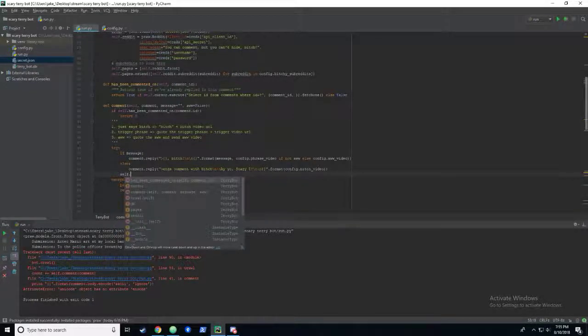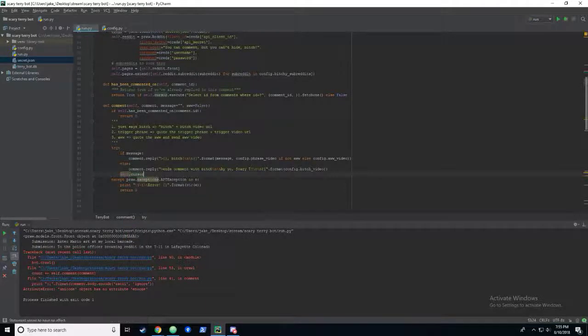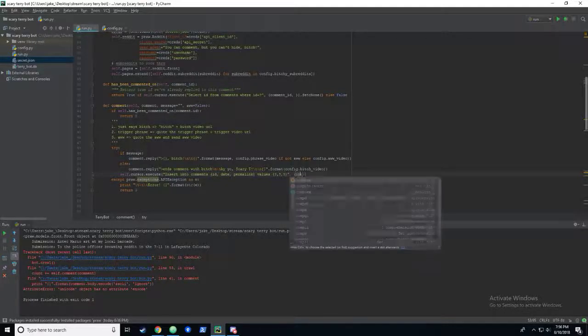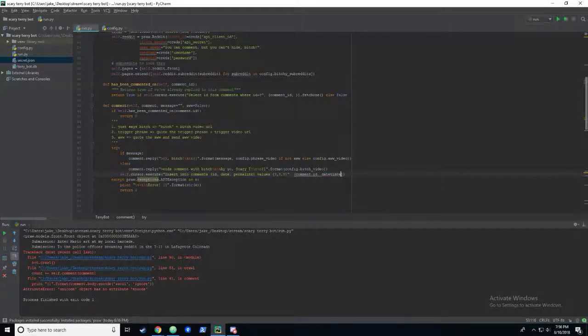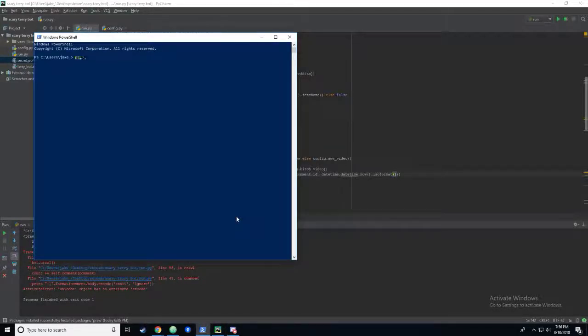Okay, and then what we need to do after that is submit a record into the database so that we don't hit it in the future and comment again. Right? Insert into comments. We'll pass the ID, date, and the permalink, and we'll send in these values to it. And let's see what the values are. We'll do comment.id and datetime.datetime.now ISO format. Okay, this just makes a string of the datetime.